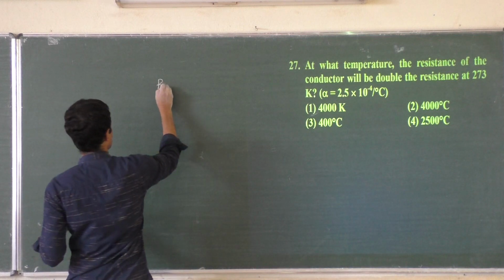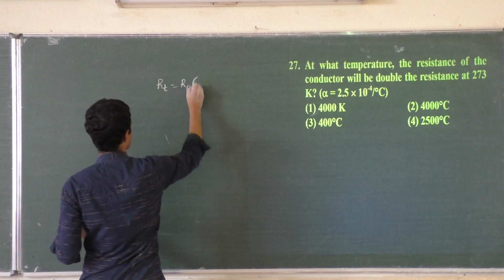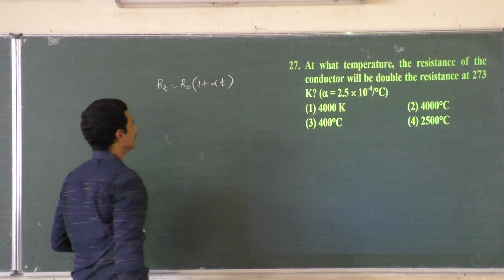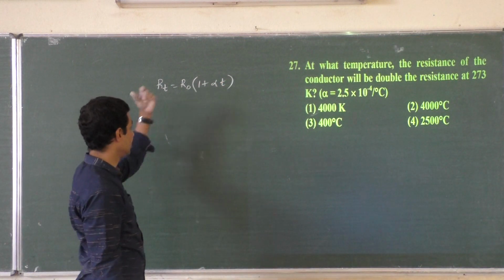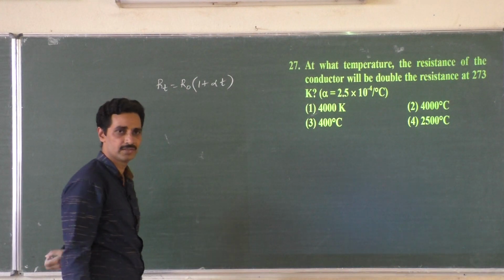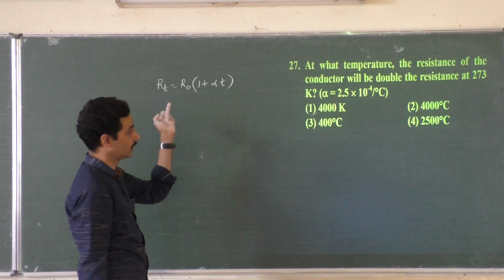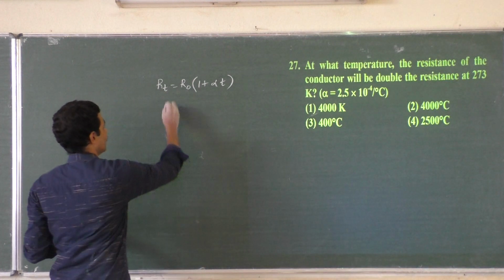We know resistance at any temperature is resistance at 0, these are all degrees Celsius, into 1 plus alpha T. Resistance at any temperature is resistance at 0 into 1 plus temperature coefficient of resistance into T, temperature difference, 0 to T. What is RT?